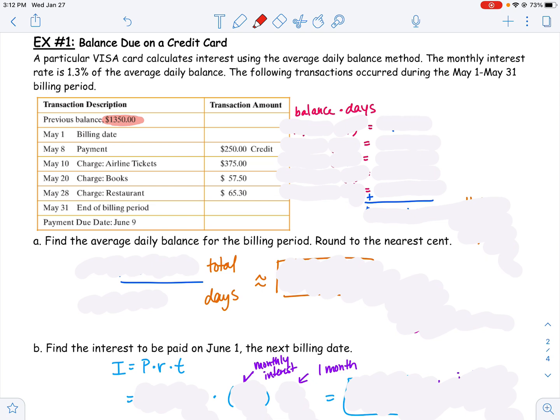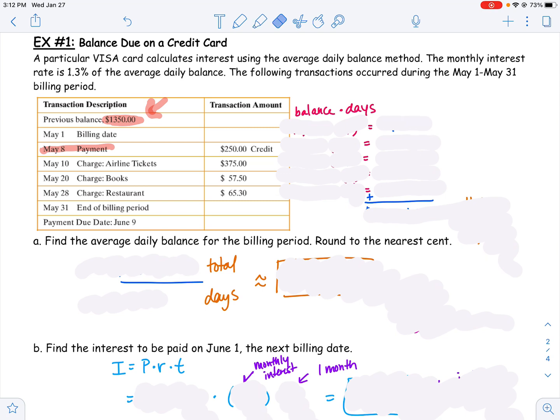Now, you can do that for every single day 31 times, or we can look to see what the balance is on May 1st. Remember that there was a beginning balance of this $1,350, and that balance stayed $1,350 until it looks like May 8th where they made a payment, right?